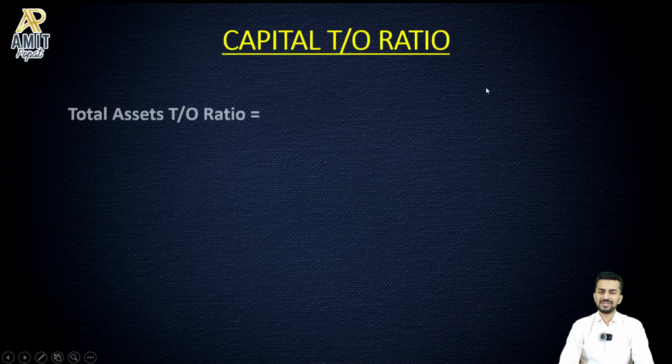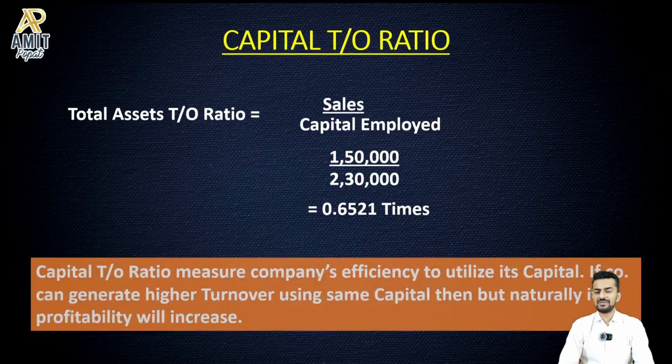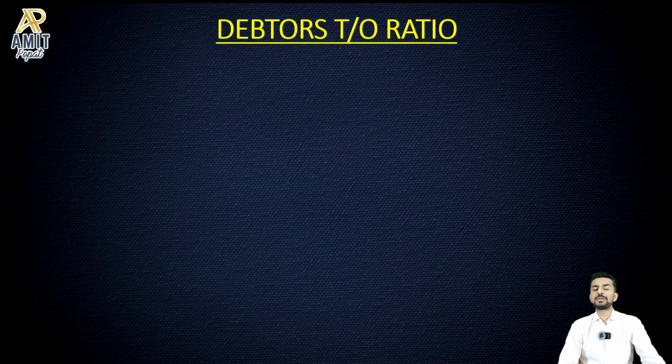Then we calculate the same ratio. Will not get much into this. Capital turnover ratio, sales divided by capital employed. It measures the company's efficiency in how capital has been utilized. Whatever capital the company has put in the business, it can be in the form of equity or in the form of debt, which we have already seen in the leverage ratios. Is the company able to generate proper turnover from that capital? Is the company able to utilize that capital efficiently or not? That's what we try to calculate in this particular ratio.